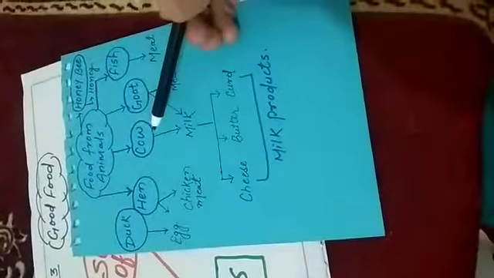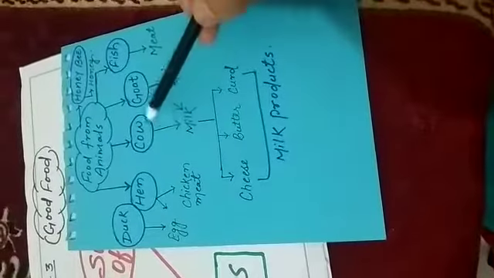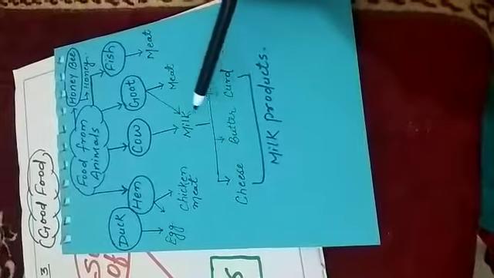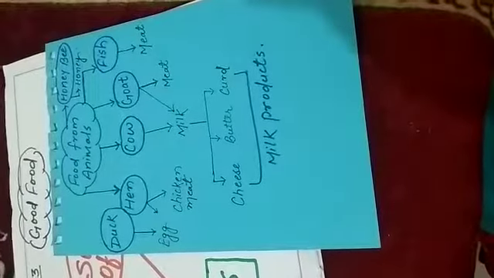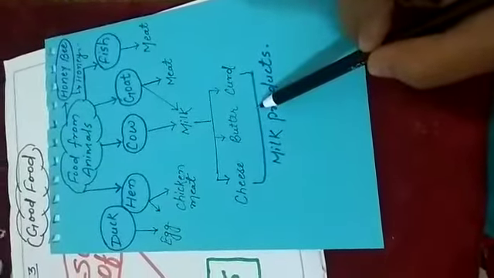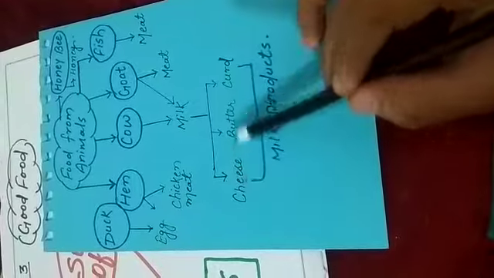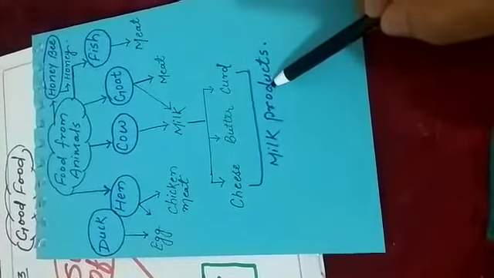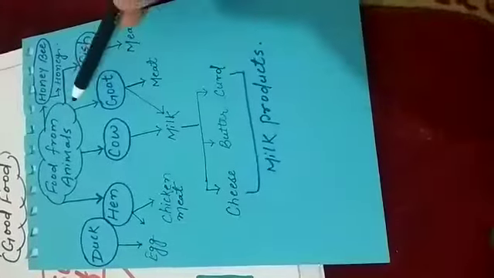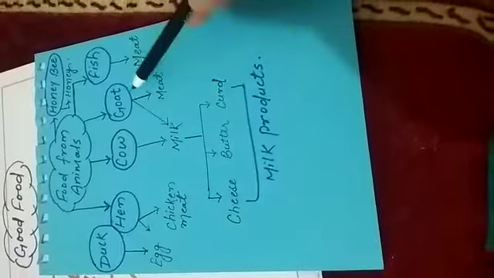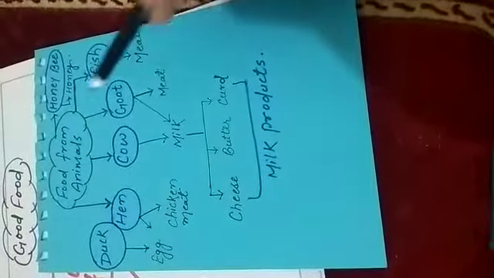Now cow. Cow mainly gives us milk, and using milk we can make various products, that is cheese, butter, curd, and they all are rich in protein. So cheese, butter and curd are the milk products. Now next, goat. From goat we get milk as well as meat.